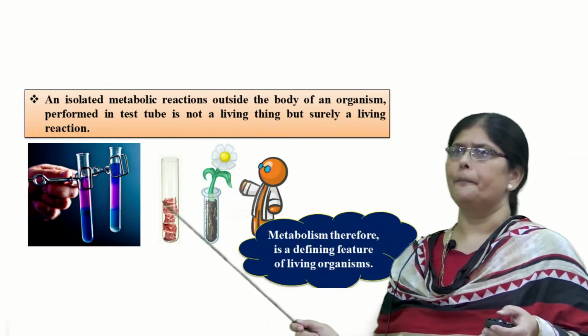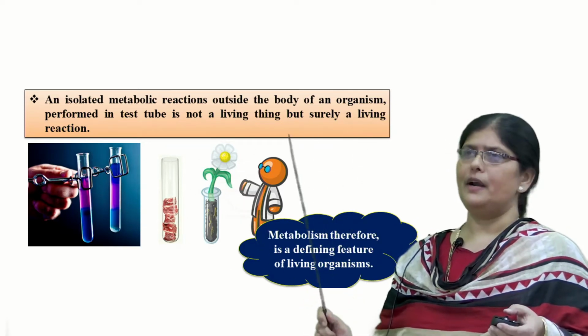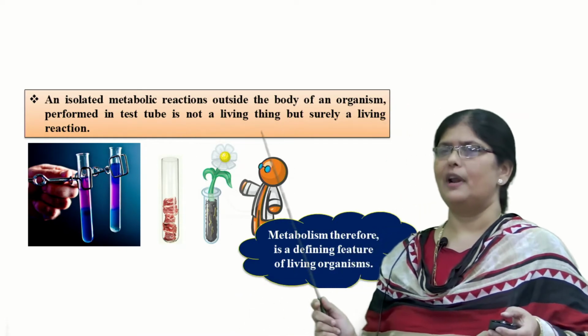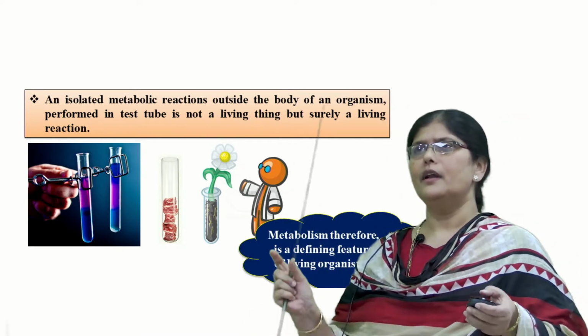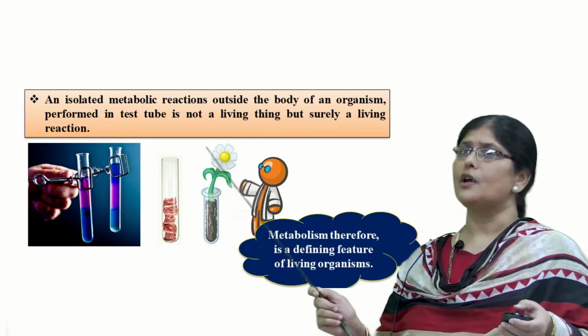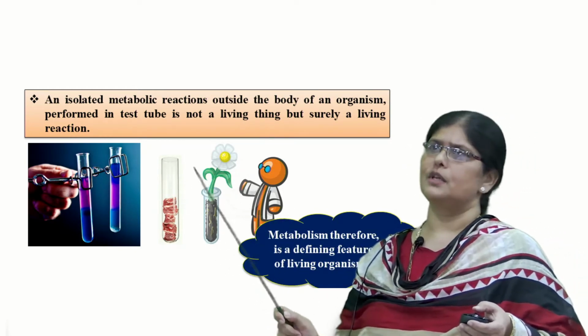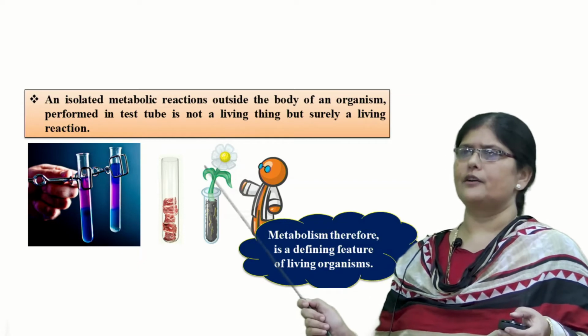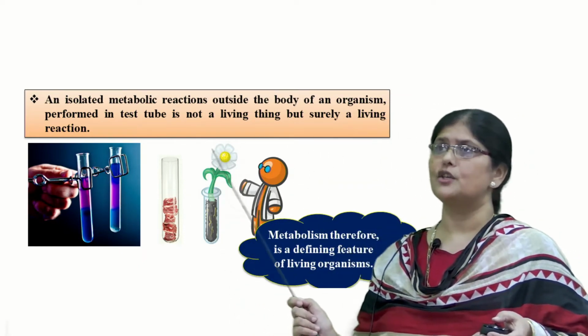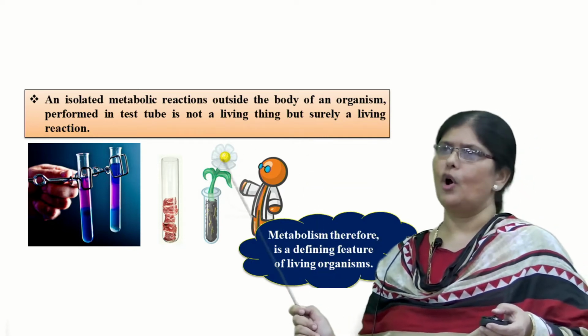Now you might be wondering, if I do any chemical reaction in a chemistry lab, in a test tube, that is also a chemical reaction. But that chemical reaction is outside the body of the living organism. Surely it is called a living reaction, but it cannot be termed a metabolic reaction, which occurs inside the body of the organism.